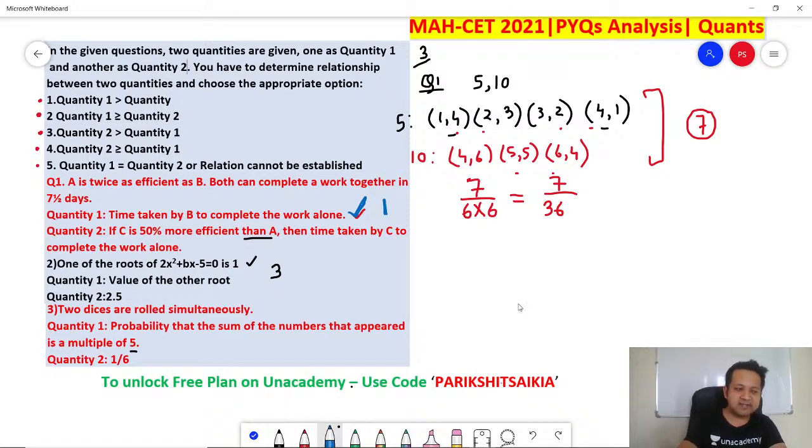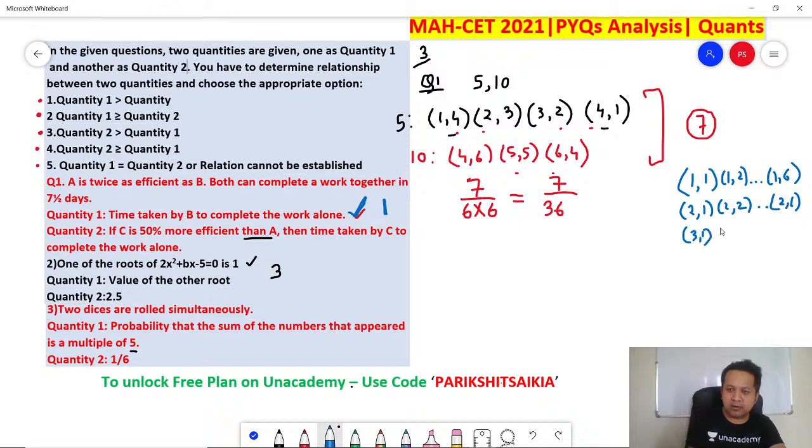Why did I take that 36? Think about it. If you have 1 on the first die, it can be 1, 1, 1, 2, 1, 3, dot, dot, dot, 1, 6. So there are 6 possibilities. Similarly, if you have 2 on the first die, it can be 2, 1, 2, 2, dot, dot, dot, 2, 6. Similarly, 3, 1, 3, 2, dot, dot, dot, 3, 6. Do you get it? So like this, 6, 1, 6, 2, dot, dot, dot, 6, 6. So in total there are 36 possibilities. So the answer for the first one is 7 by 36.